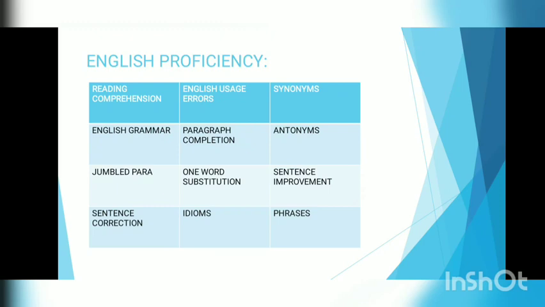As we all know, these are important parts in any competitive examination. In the TISS syllabus also, in English we have to study antonyms, synonyms, word substitution, idioms and phrases. These are important for all examinations.